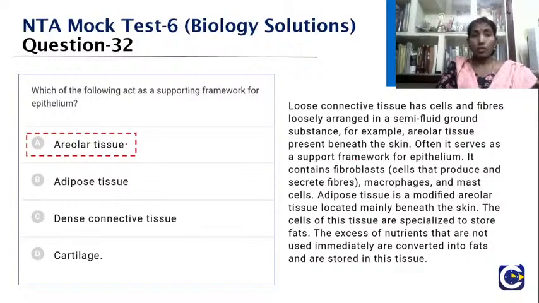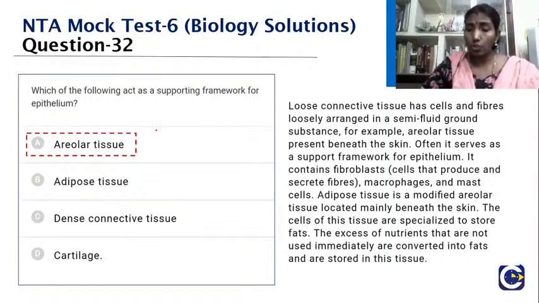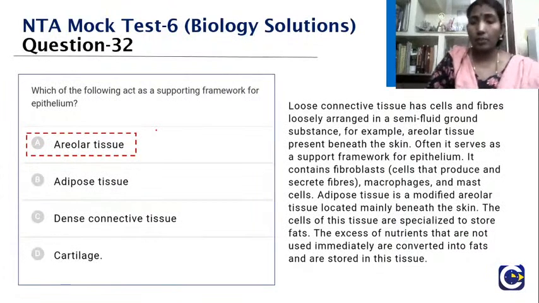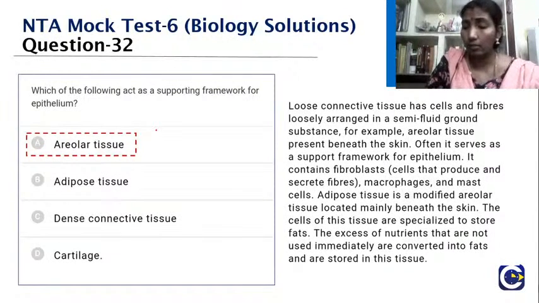What are the constituents? It will have fibroblasts, macrophages. But what about adipose tissue? It's a modified areolar tissue which is immediately beneath the skin, which stores fat. The excess nutrients that are not used immediately are converted into fat and stored in the adipose tissue. So the supporting framework is the areolar tissue. I hope you understood why we chose the areolar tissue, right children? Yes, very good Neelambari, you have given the right answer.